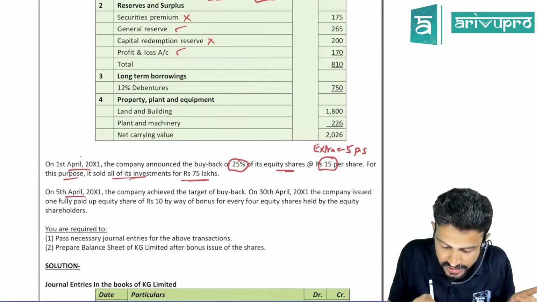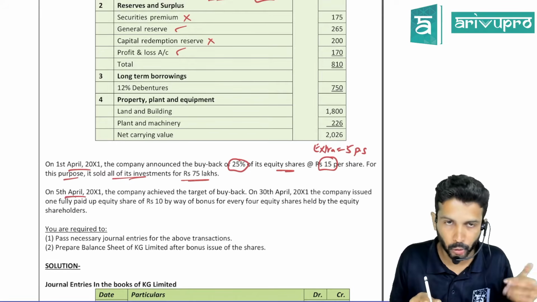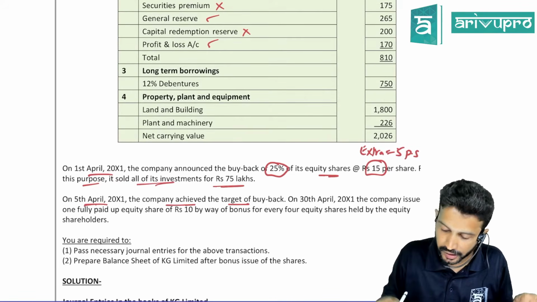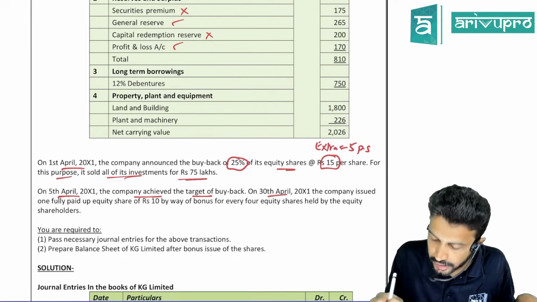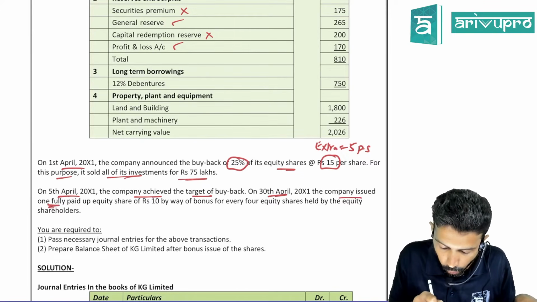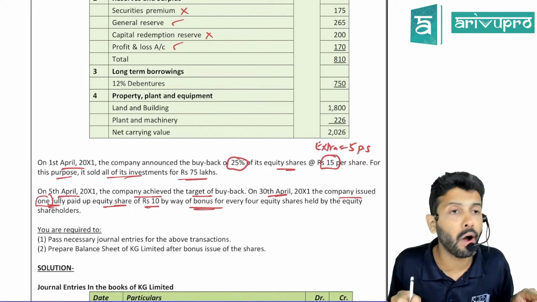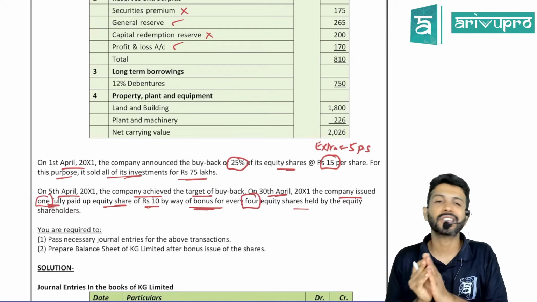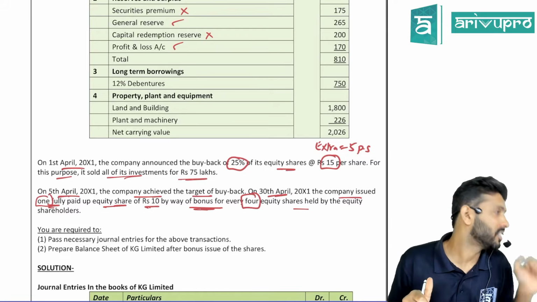On 1st April, you did this buyback. A few days later, 4 days later to be specific, on 5th April, the company achieved the targeted buyback. They completed the buyback is what they're saying. On 30th April 20X1, the company issued one fully paid up equity share of rupees 10 by way of bonus for every 4 equity shares. So this problem also has some bonus adjustment.